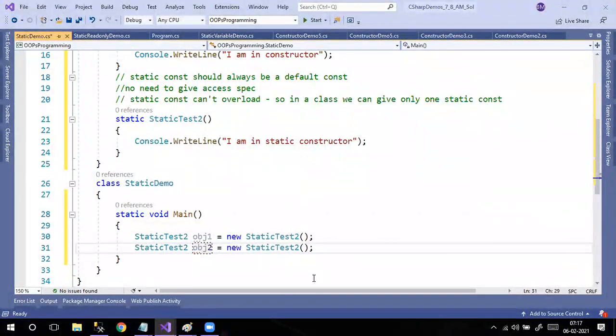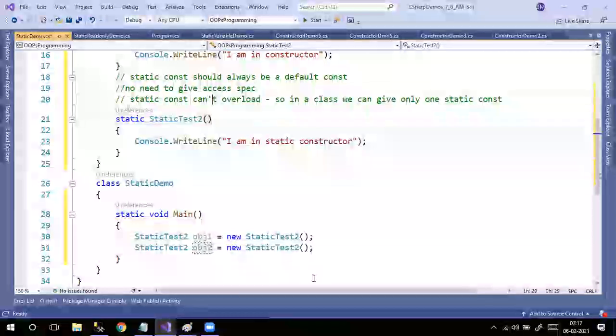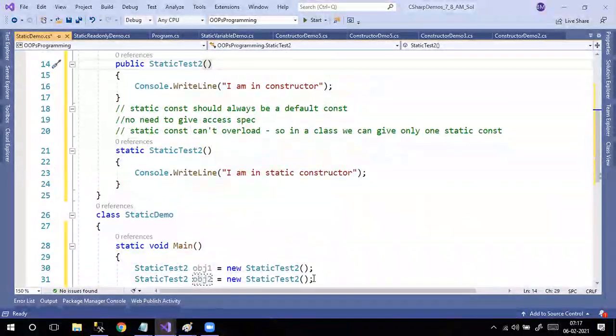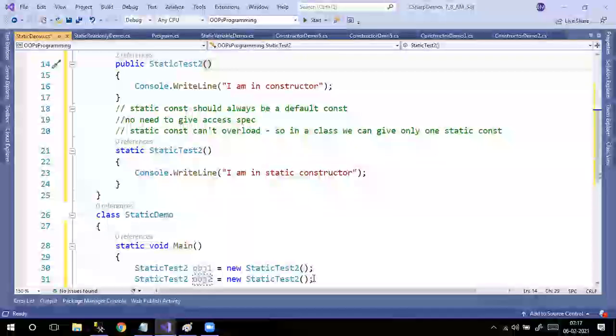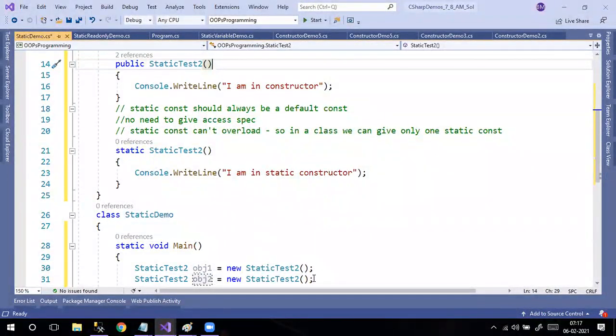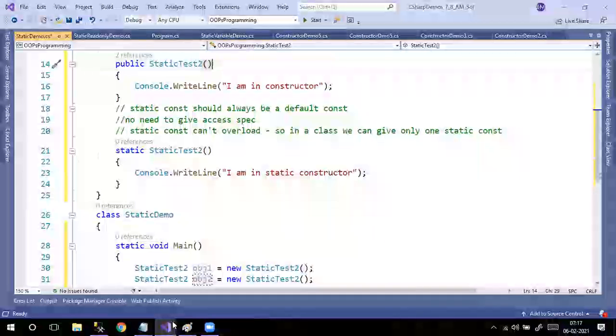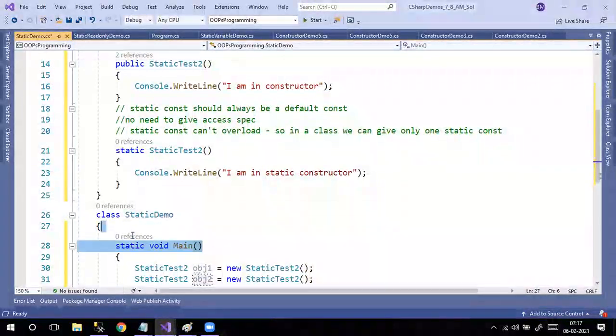Now when I run this program, will it show anything or not? Quickly. No. There is no main method. Main method here, it's there. Oh yeah, sorry.